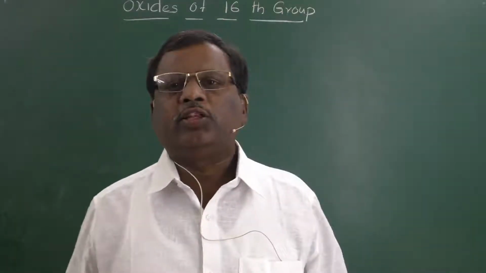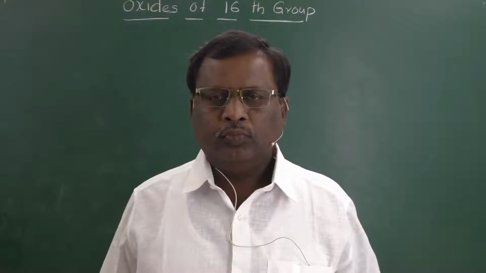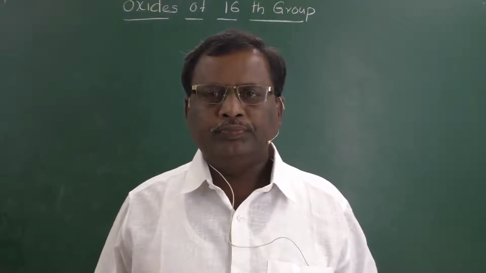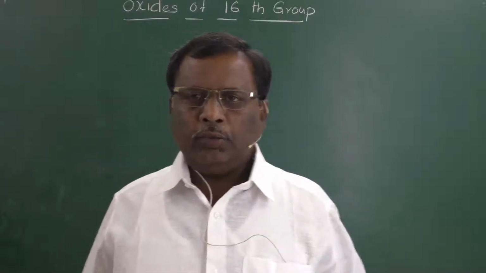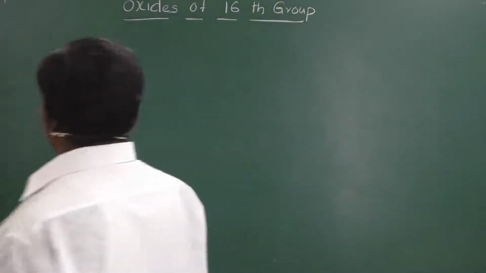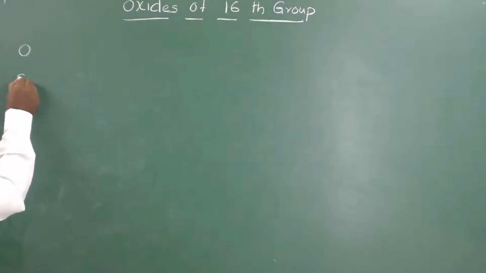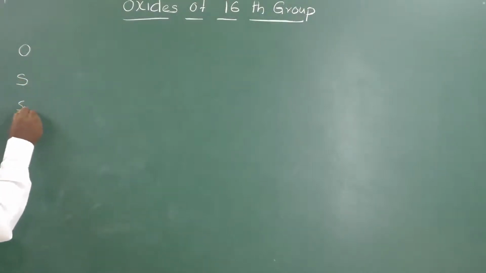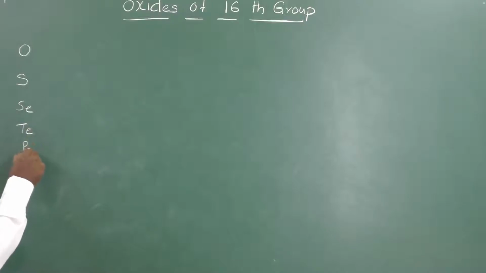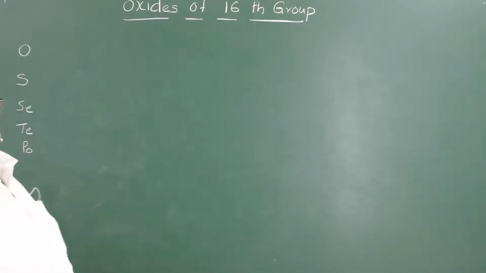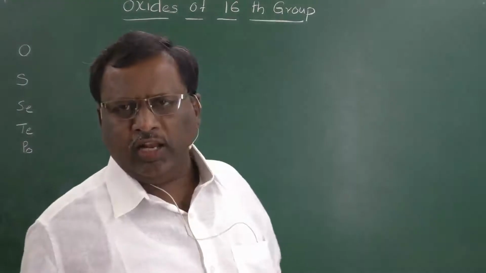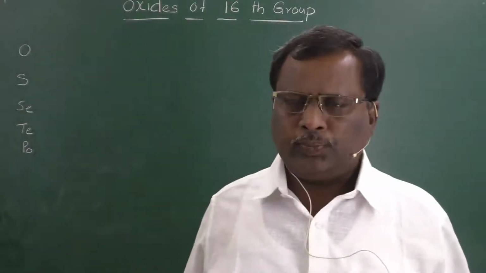Oxides of 16th group. In 16th group, we have oxygen, sulfur, selenium, tellurium and polonium. These are the elements which are present in 16th group.